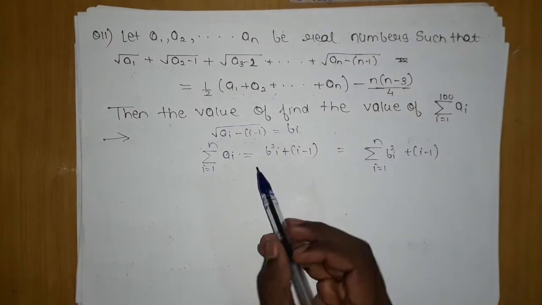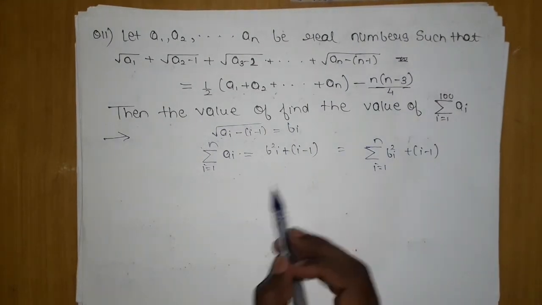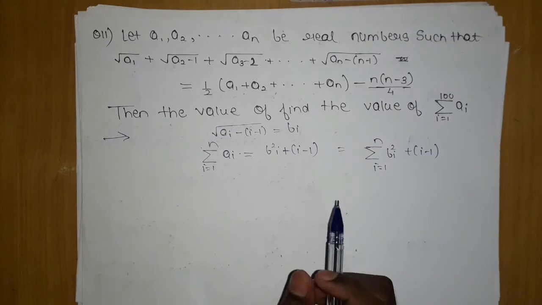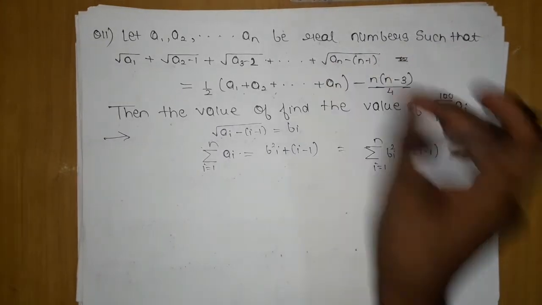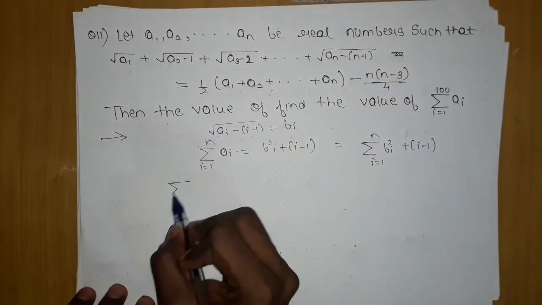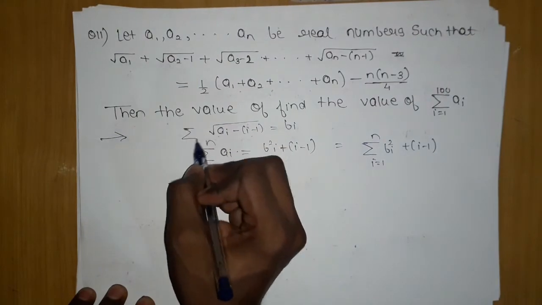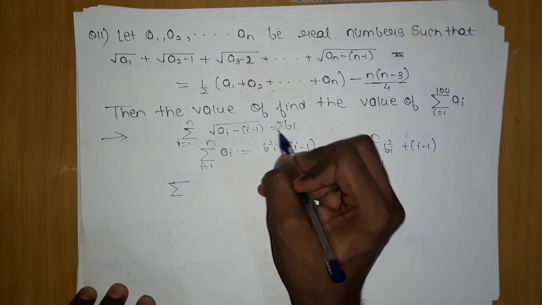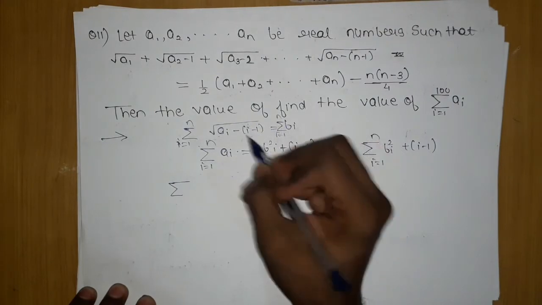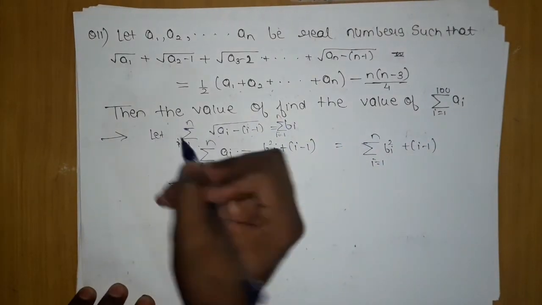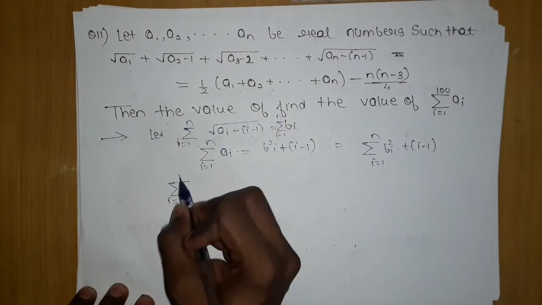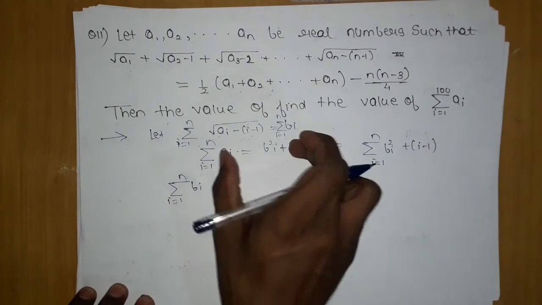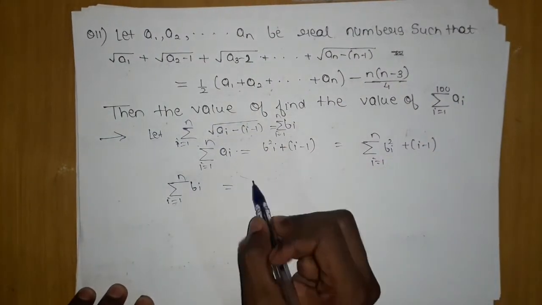So hope you have understood what we meant by using this. And this is nothing but bi. This is the general Tn. If I apply summation i equals 1 to n on both sides, they are equal. We have assumed this, so I can replace it with summation i equals 1 to n of bi, and then this thing is equal to this.